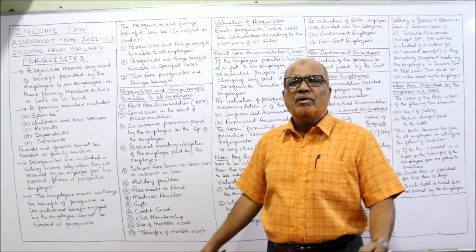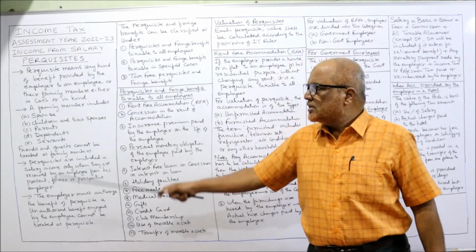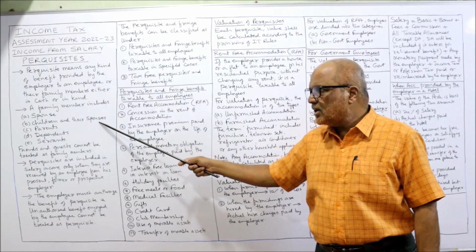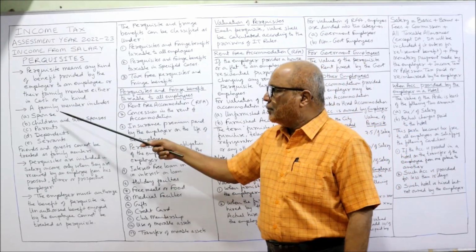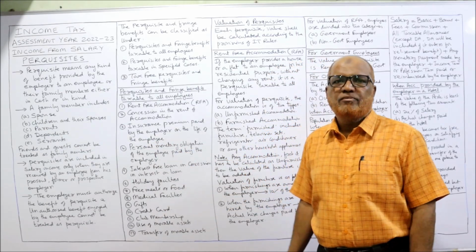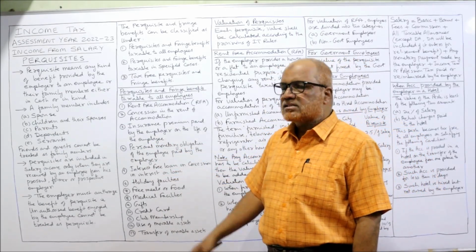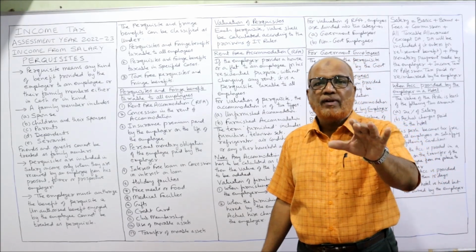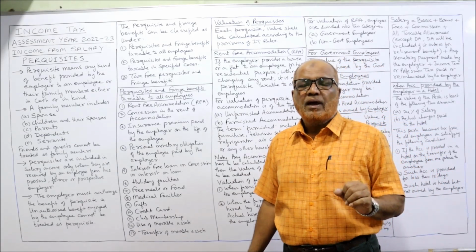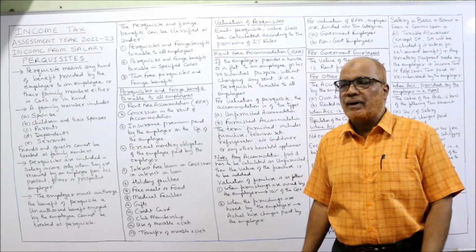Family member, what do you mean by family member? Income Tax Act has given spouse, children and their spouses, parents, dependents or servants. These are the people who come under family member. Now, friends and guests cannot be treated as family members. Income Tax Act specifically said that friends will not be a part of family. And even guests are also not a part of family.